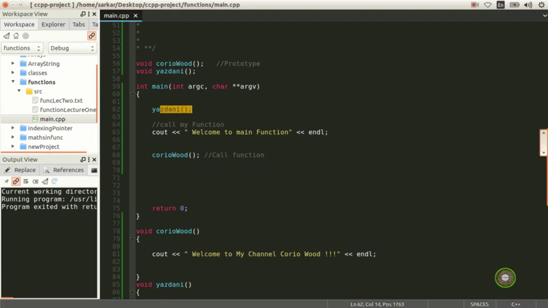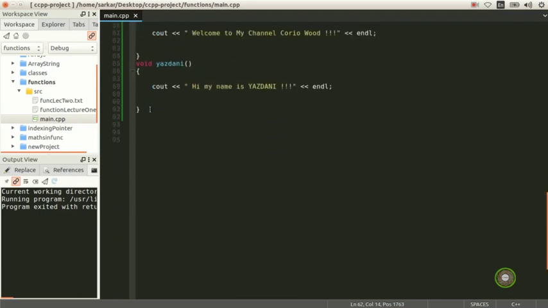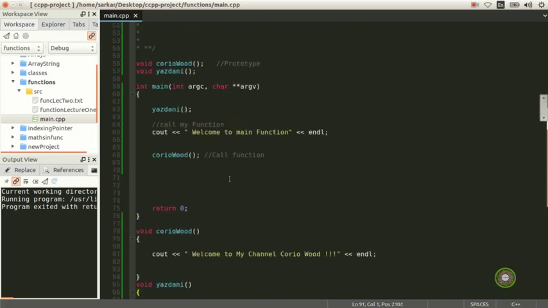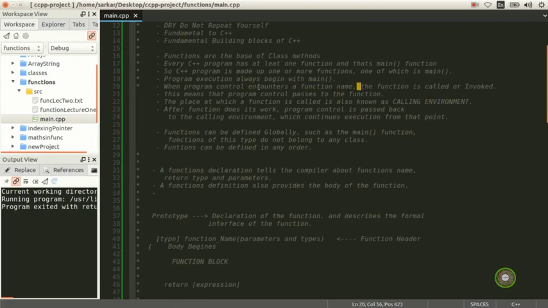You might create function A, function B, function C, function D, till you reach a thousand functions, and you want to invoke the function which you put last, first. All you need to do is come here and put it on the top, because when C++ compiles, it reads line by line, and when it encounters your function, which I already explained to you here, so when the program control encounters a function name, the function is called or invoked.